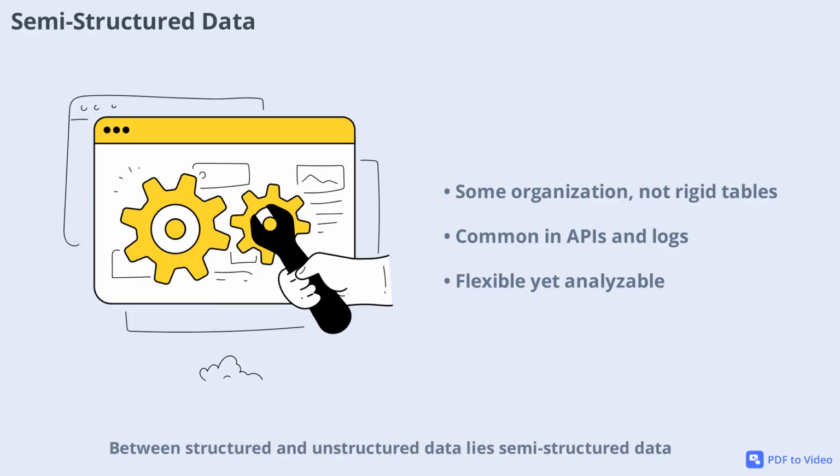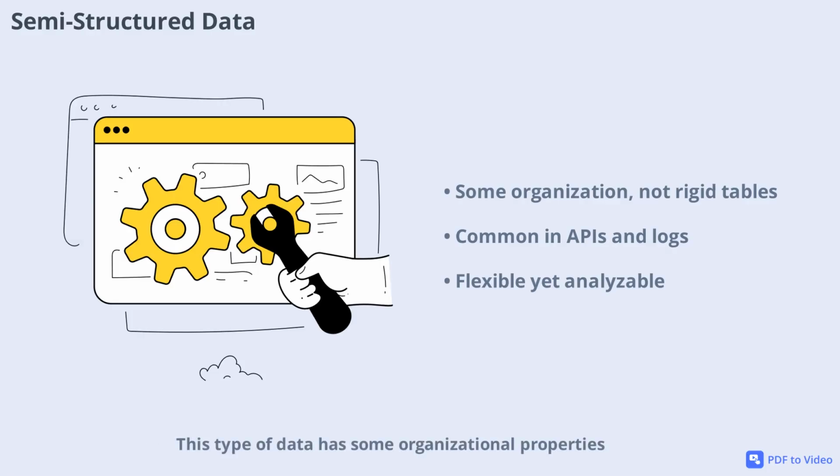Between structured and unstructured data lies semi-structured data. This type of data has some organizational properties like labeled fields, but doesn't conform to rigid tables. A common example is a JSON file, where information is stored as key-value pairs. Semi-structured data is widely used in APIs, web applications, and system logs. It offers flexibility while still providing enough structure for computers to parse and analyze. Recognizing semi-structured data is important because it bridges the gap between the clarity of structured data and the complexity of unstructured data, making it a frequent choice in modern digital systems.